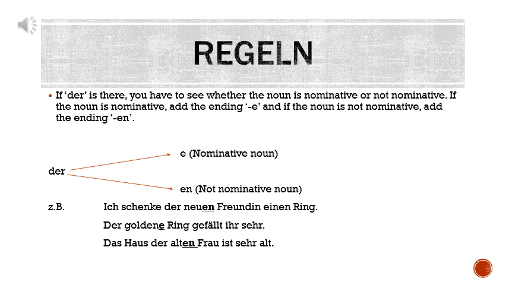Nominative means what? You have to check whether that noun is the subject or not. If it is a subject, you will put e ending. If it is not a subject, put en ending. So simple it is. Let's understand with the help of an example. Ich schenke der neuen Freundin einen Ring. Now this sentence means, I gift a ring to my new friend.